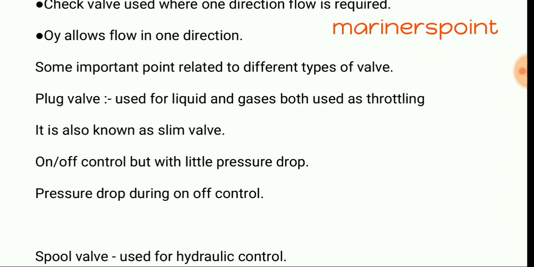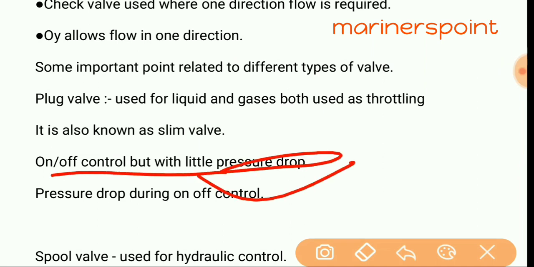Sorry, it is used for on-off control, but there is a little pressure drop, same as the gate valve. Earlier I told it wrong, but it is also used for throttling sometimes.